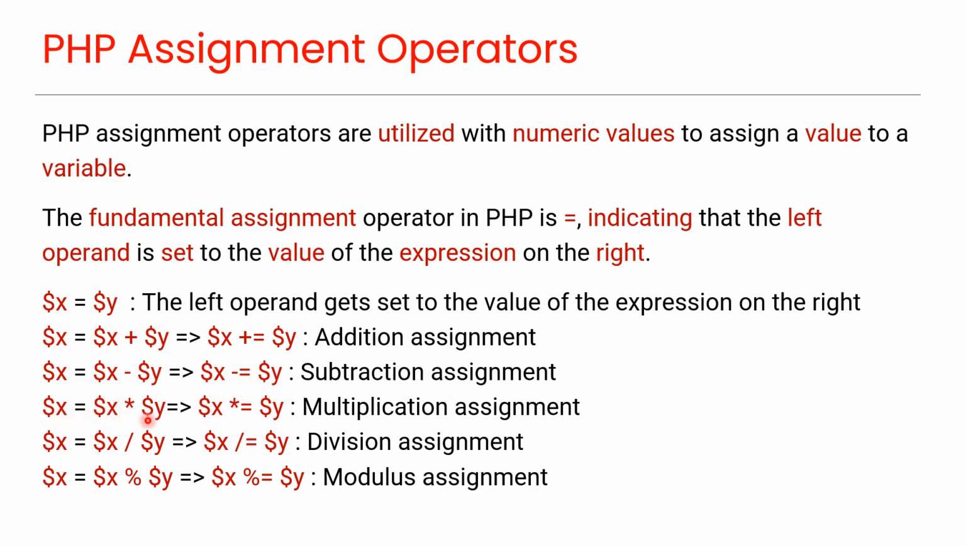x equals x asterisk y, which is the same as x asterisk equals y, which is a multiplication assignment. x equals x slash y, which is the same as x slash equals y, which is a division assignment. x equals x % y, which is the same as x % equals y, which is a modulus assignment.